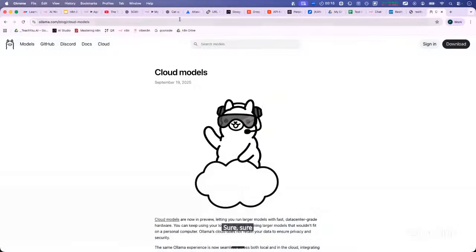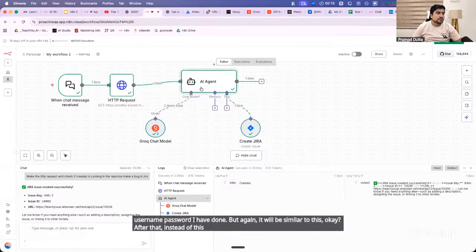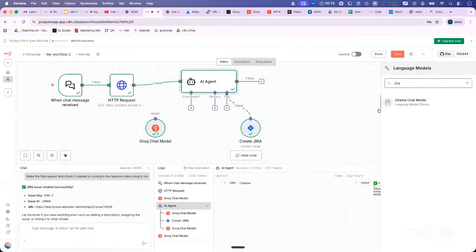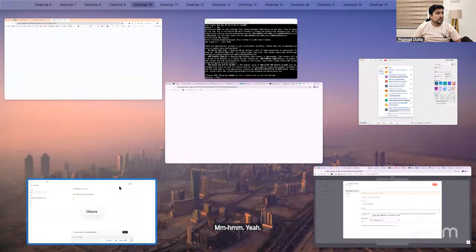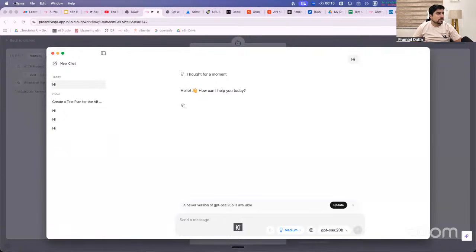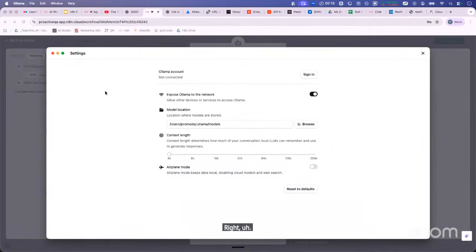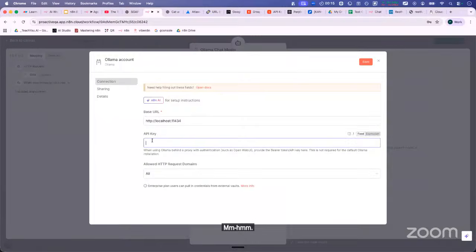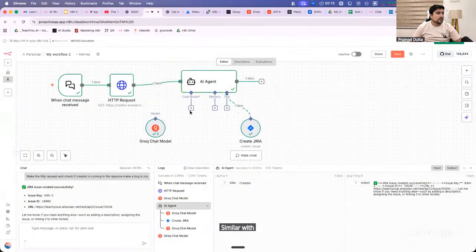But again, it will be similar to this. After that, instead of this Groq, what will you add? Ollama. The Ollama option will come here. And in Ollama, you just enter your local connection. That's it. You will find how to connect Ollama and everything somewhere. Ollama local can be connected, right? Just enter the port and everything, you will have access. Fair? Similar with this. Okay? So that's how we use it.